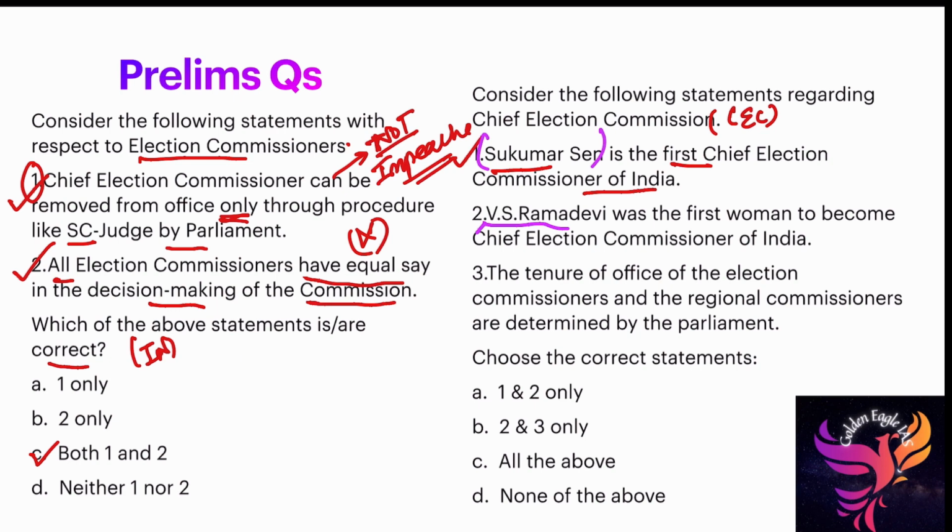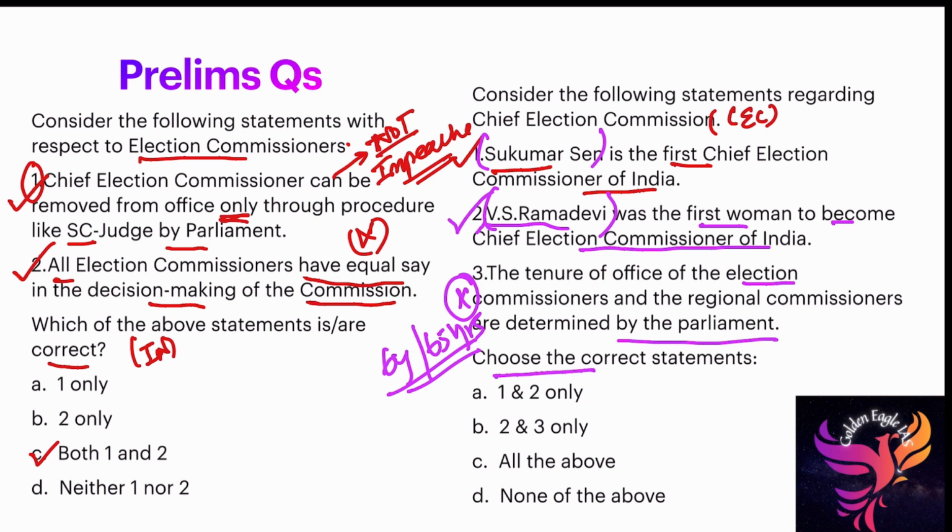V.S. Rama Devi was the first woman to become a Chief Election Commissioner of India. This is also correct. This is another fact you have to remember. V.S. Rama Devi, first woman. Third, the tenure of office of election commissioners and regional commissioners are determined by Parliament. No, I already told you, 6 years or 65 years limitation. It was mentioned in the Constitution. It was not given by Parliament or President. So incorrect statement. Choose the correct statement. What is the answer? 1 and 2 only. If you remove the third statement itself, you can remove this one and this one. Only you have to choose the 50-50 option here. Anyway, it's a fact based one, so 1 and 2 only.